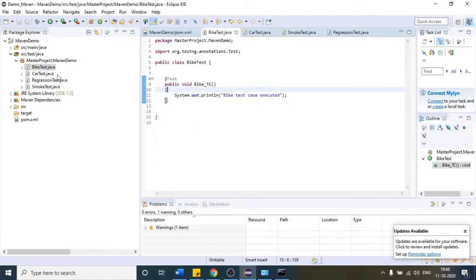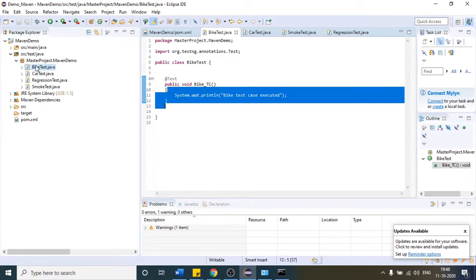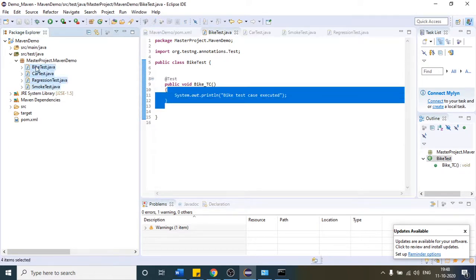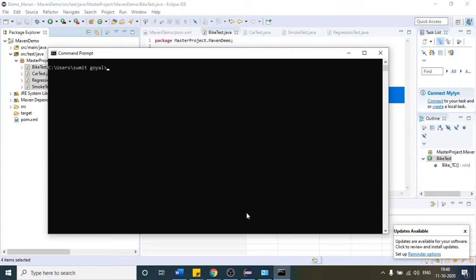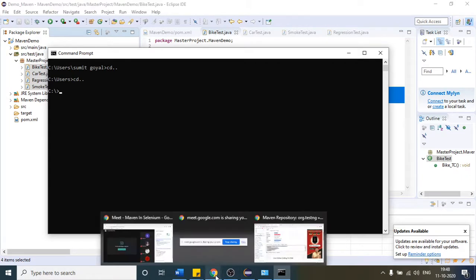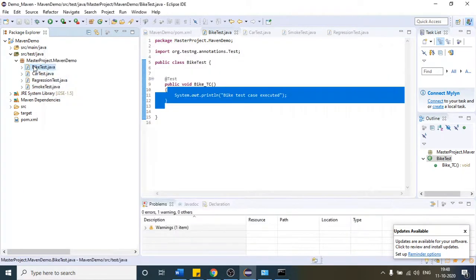So if you want to run all your test cases which are present inside these four classes with Maven, let us open the command prompt. We are going to execute each and every test from this command prompt. Let me clear the screen. After that, let me come to my C directory first. cd .. Okay, so after that, if I want to execute my Maven, these are the four classes which have my test cases. If I want to trigger all of them at once, how will I do it?